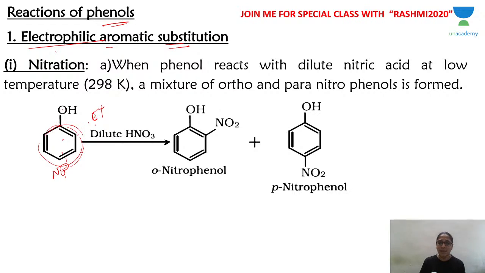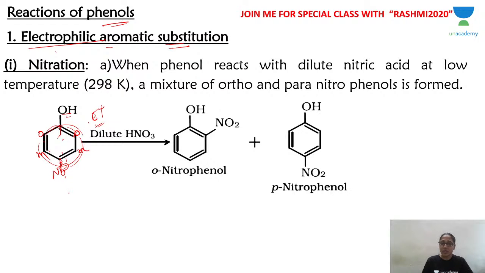See, this carbon has OH, and these five carbon atoms have hydrogen. So a hydrogen atom will be replaced by the electrophile. With respect to this carbon number 1, these two are ortho positions, these two are meta positions, and this is the para position.